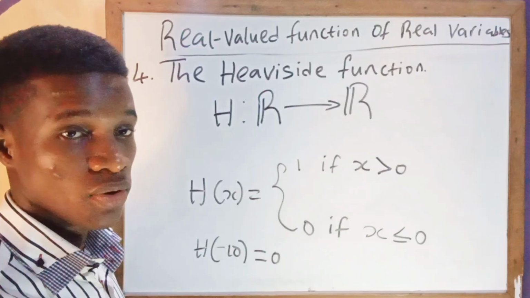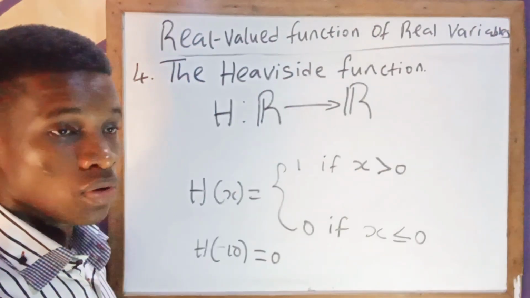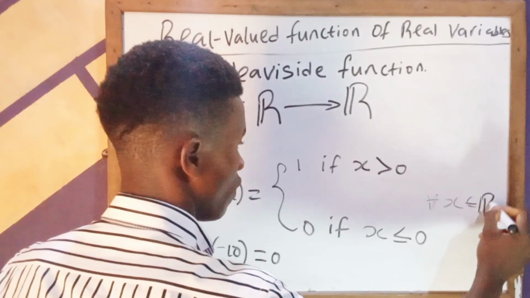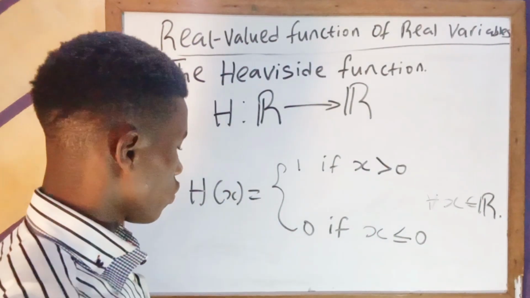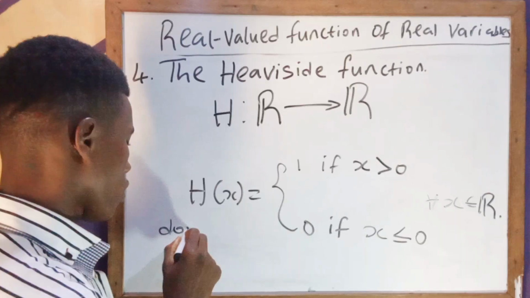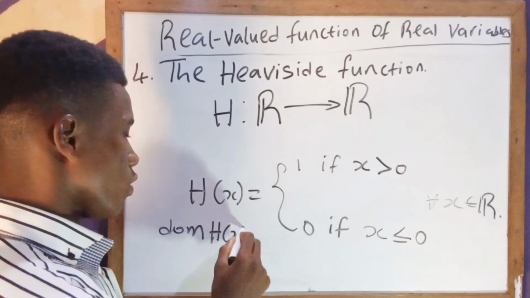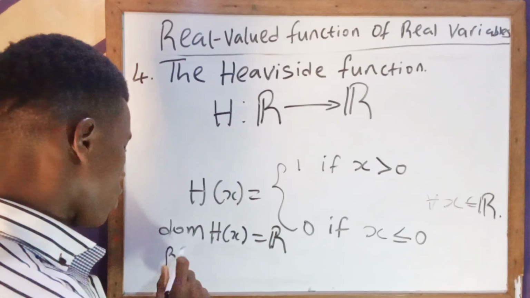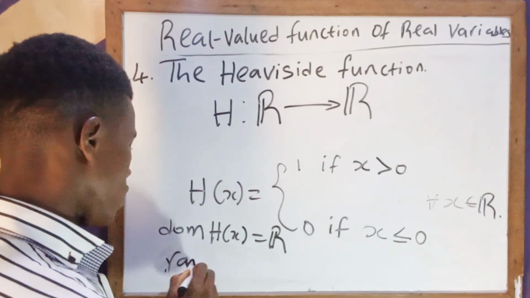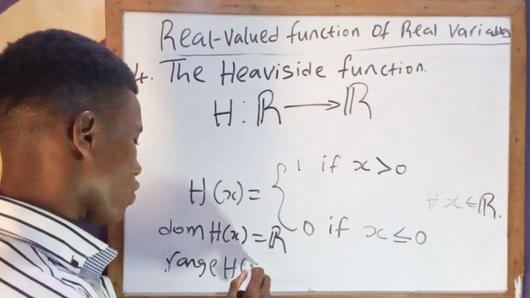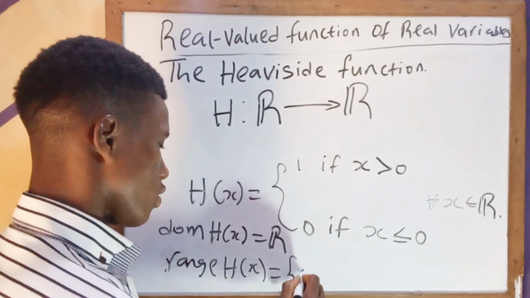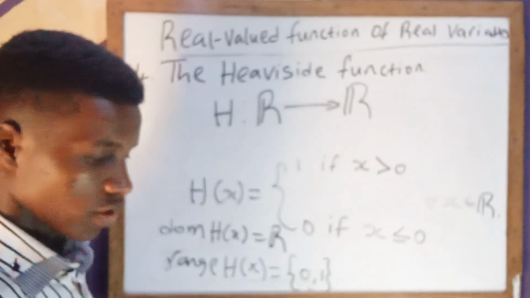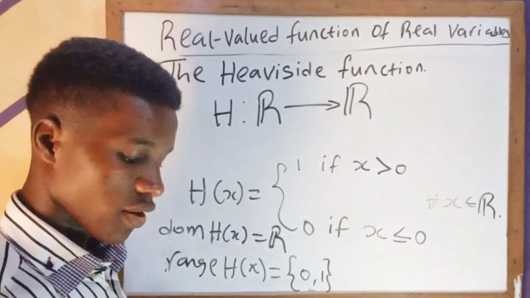So that's basically how the Heaviside function is defined, for all x elements of R. So the domain is what? All real numbers, while the range of the Heaviside function is just 0, 1. These two elements are the members of the range of the Heaviside function.